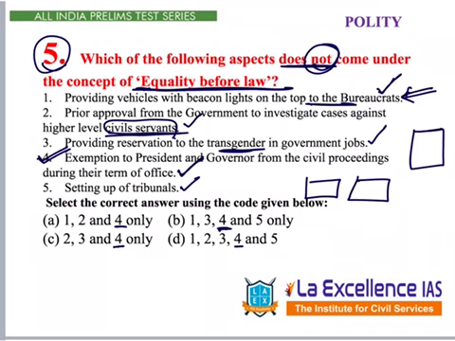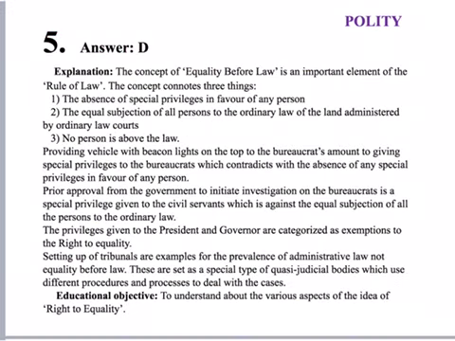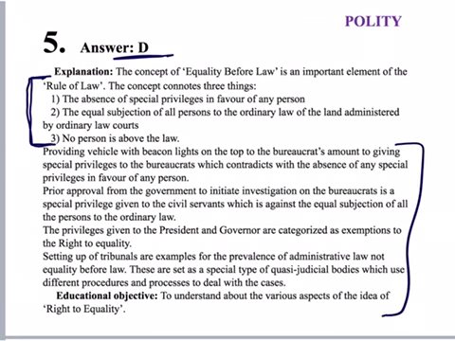But if you observe, in our Constitution, Article 14, all these are given as exceptions to equality before law. It means we can say these will not come under equality before law. That's why the answer is D, 1, 2, 3, 4, 5. All these do not come under the concept of equality before law. Here in the explanation, the answer is given as D, and the concept of rule of law and equality before law is explained over here, and then with regard to each option, a description is given.